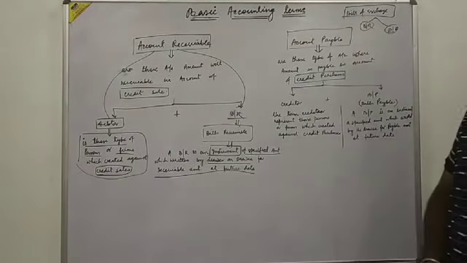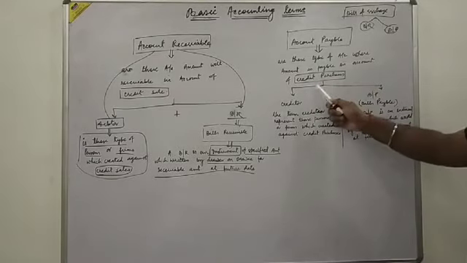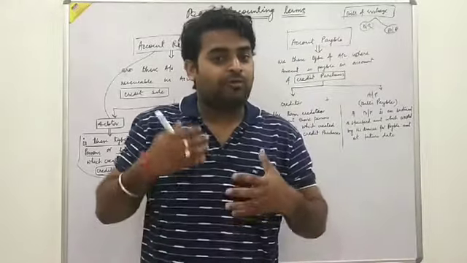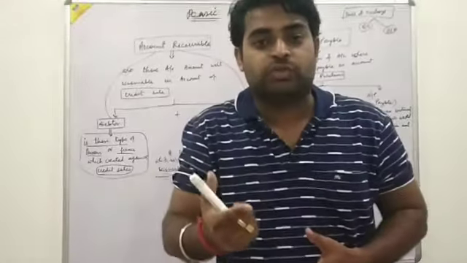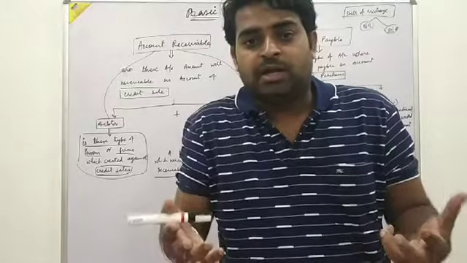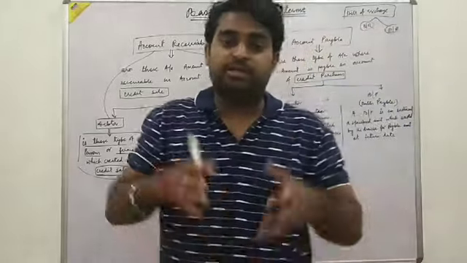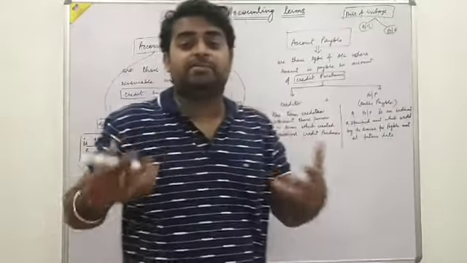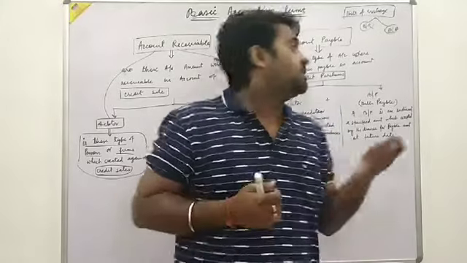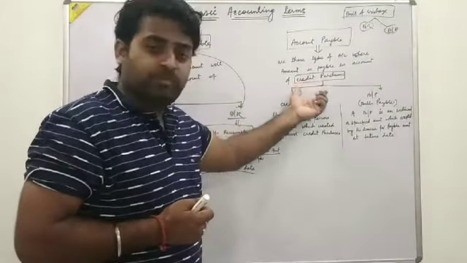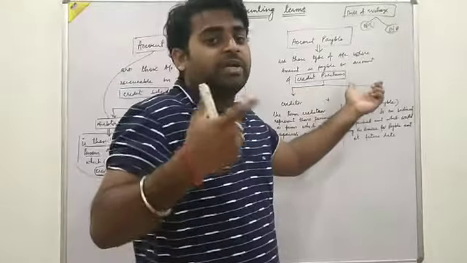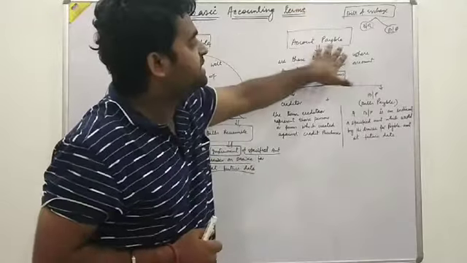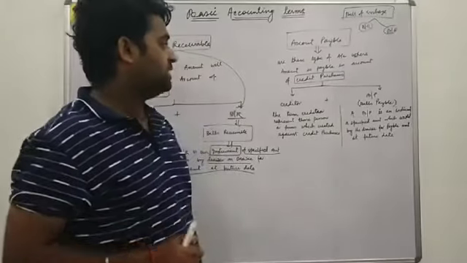See here, accounts payable are those type of accounts whose amount is payable on account of credit purchase. Whatever credit purchase we are doing in the business concern, for that credit purchase we will pay in future, not at the present time. Credit means udhar pe kharida, bought on credit. So when we are doing credit purchase, we will pay the amount in future, and that account will be considered as an account payable. My dear students, see here.